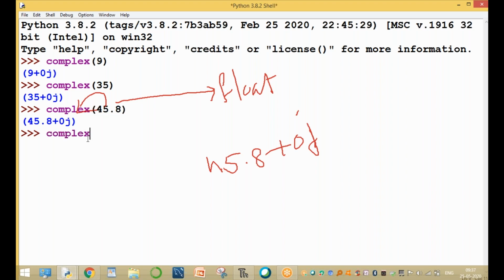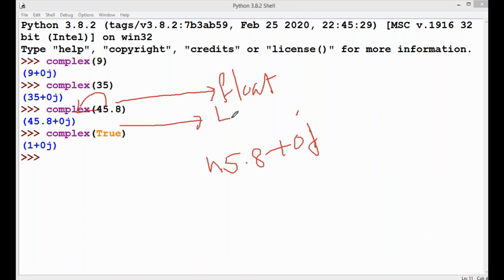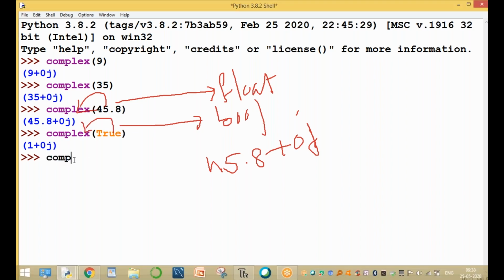For example, complex of True. The output is 1 plus 0j. True is a Boolean value. This Boolean value is converting into complex. Clear? Okay. Here, the complex of False.